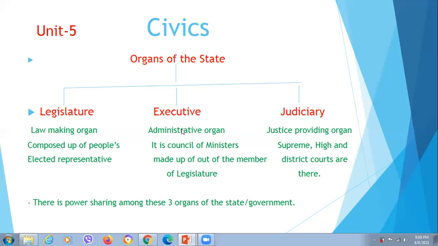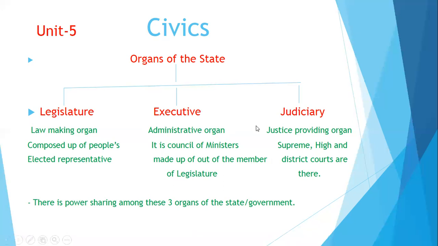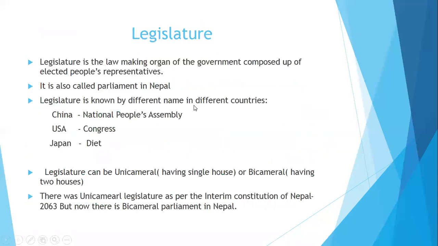Executive means execute the law prepared by the legislature. Administration, run the day-to-day administration. And judiciary means justice providing, and it punishes the criminals and gives justice to the innocent people. Now we start reading about them one by one. Now let's start from the first one, that is the legislature.